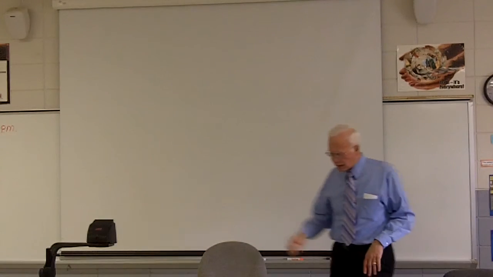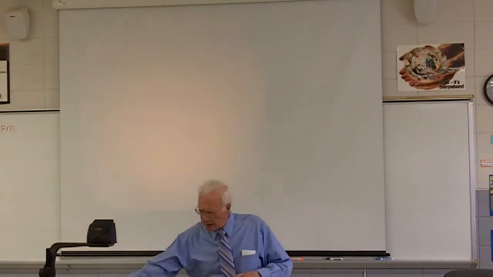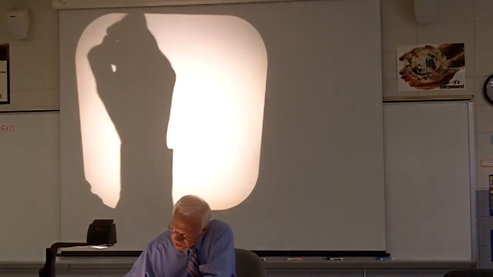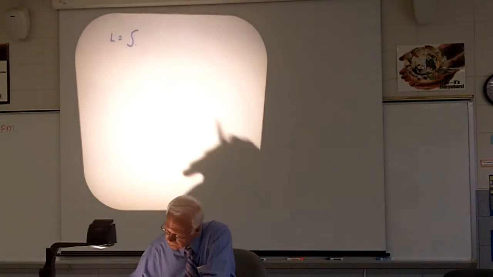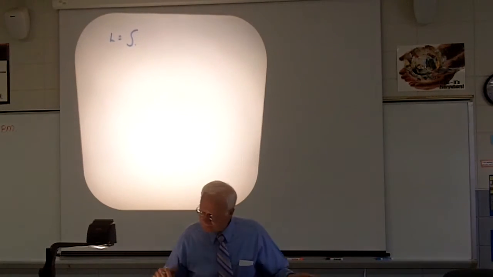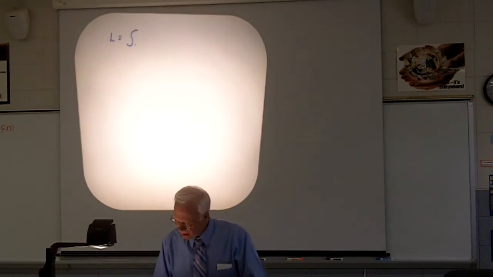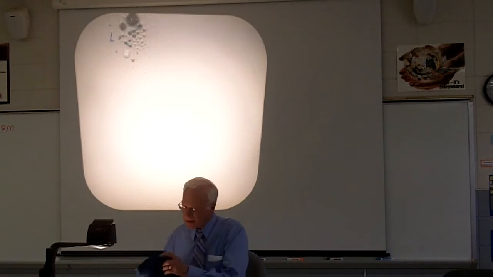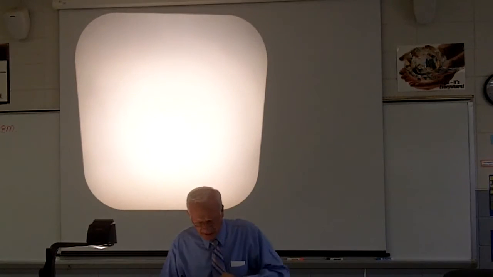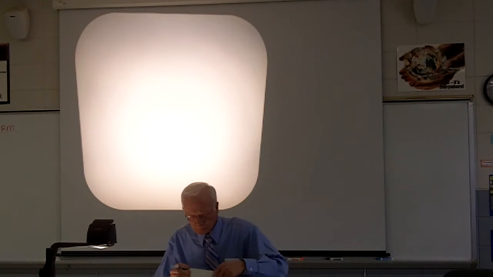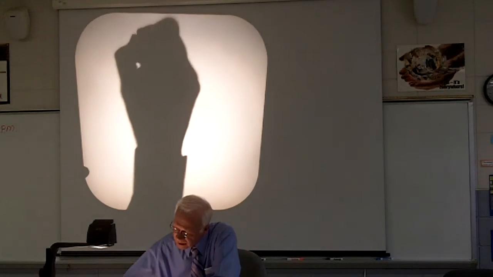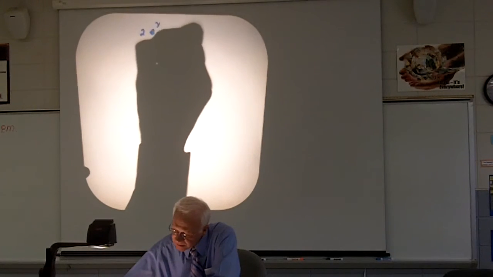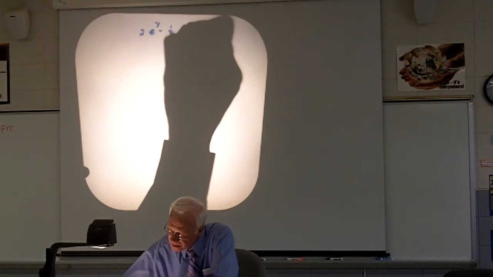Watch what happens in terms of how this goes. Probably better write the formula first. The length of the arc is going to be the integral from... just a second. Let me erase this and write that function up here. It's 2e to the x minus 1/8 e to the negative x.